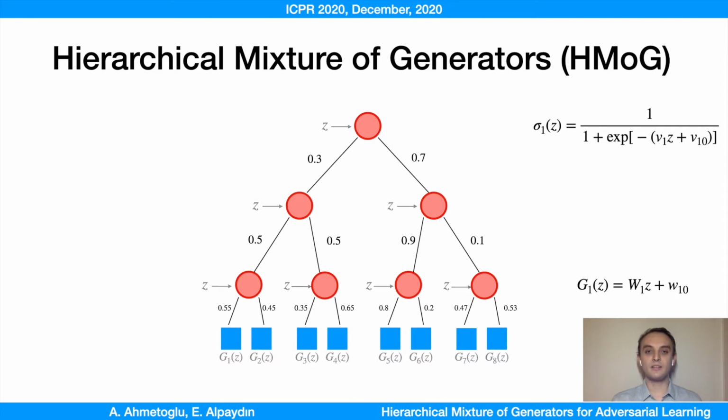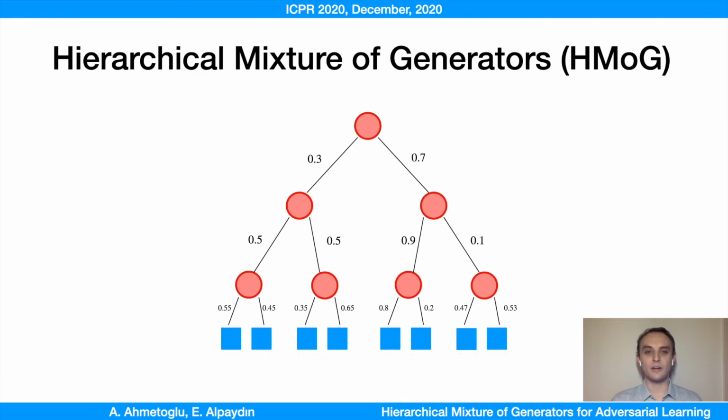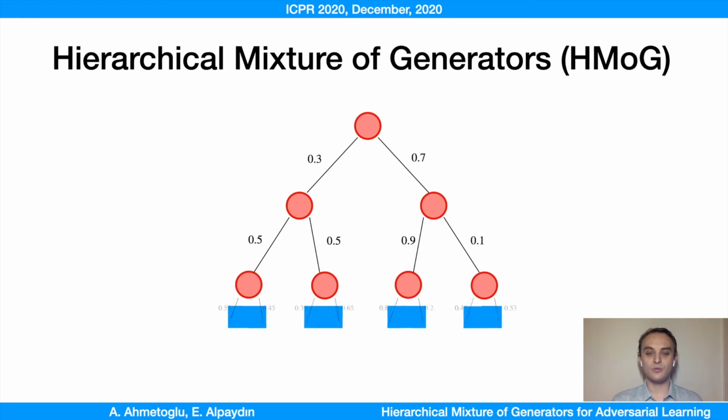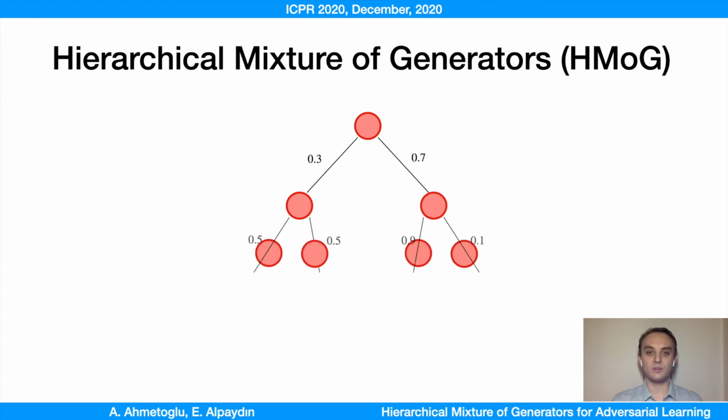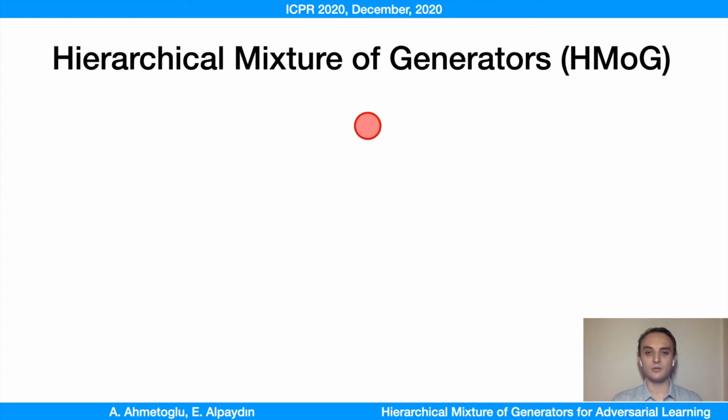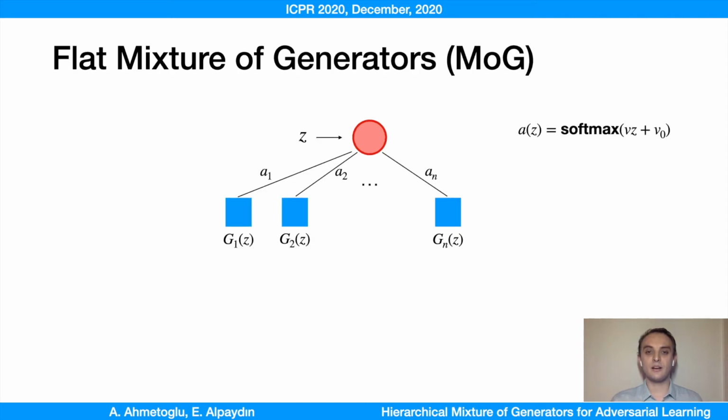Although there seem to be lots of computations, we can compute these in parallel since they are independent of each other and utilize the hardware. After we compute all nodes, we mix the generated samples with corresponding weights up until the root to get overall response of the model. This modification is only for the generator. The discriminator architecture remains the same. Now, instead of using a hierarchical mixture, we can also have a flat mixture of generators by replacing the sigmoidal unit with the softmax function.